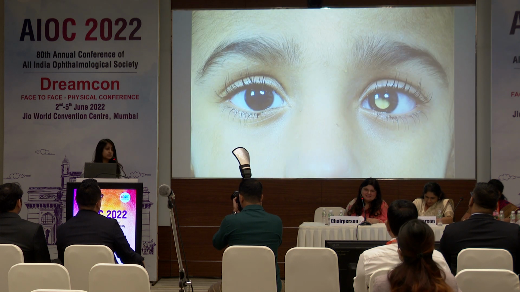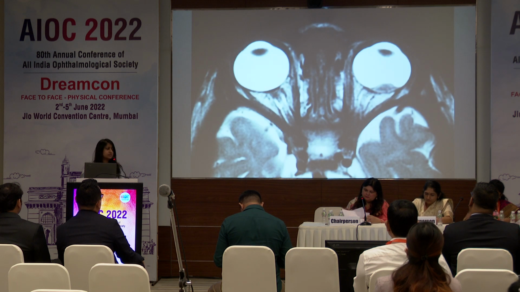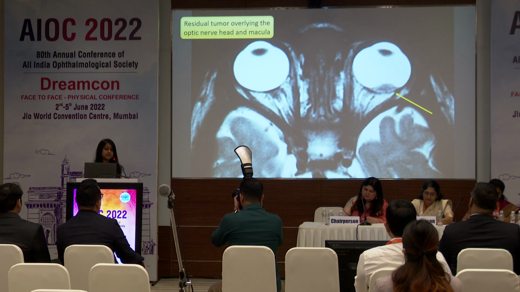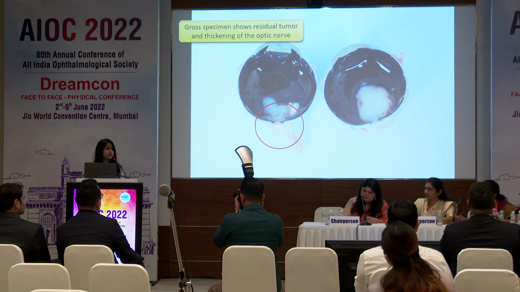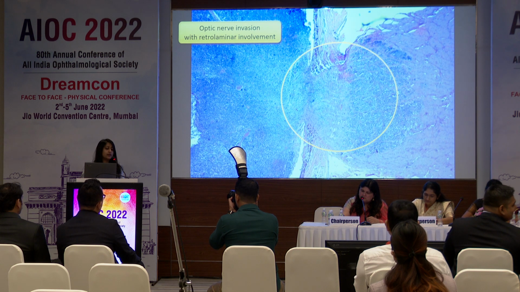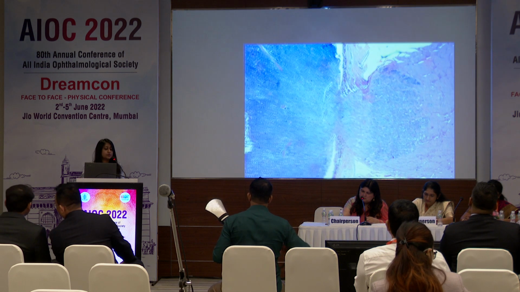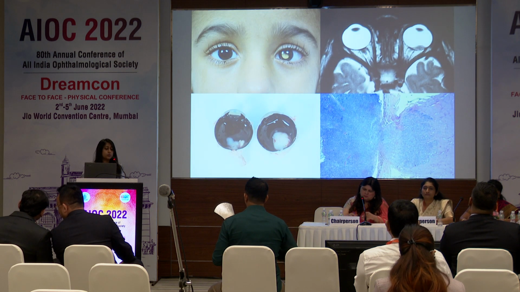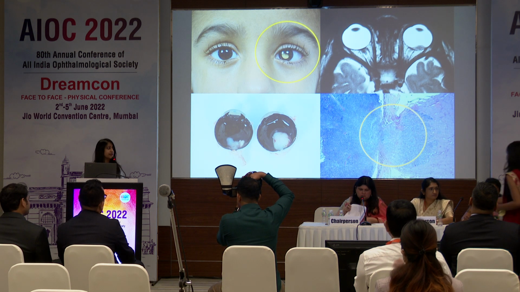So here is a case, a 2.5-year-old child presented with secondary glaucoma, and she was treated with neoadjuvant chemotherapy, 6 cycles, and residual tumor was seen overlying the optic nerve head and the macula. On enucleation, there was still thickness in the optic nerve, there was involvement, and histopathologically it was proved that optic nerve invasion was present. So we were able to put it all together. And we saw, what about studying the clinical risk factors and histopathological risk factors and finding a correlation.